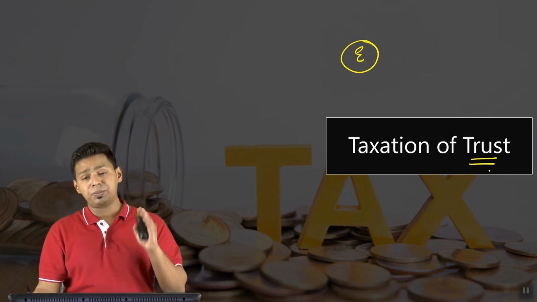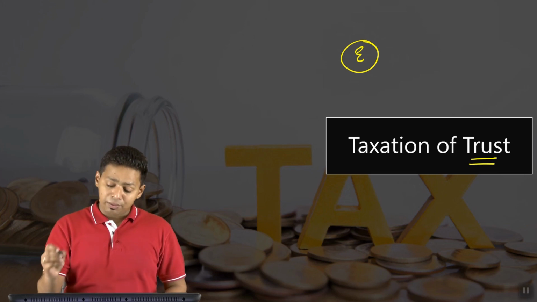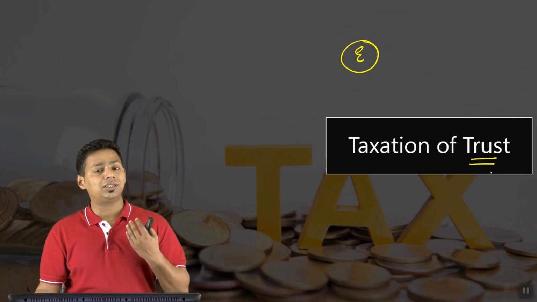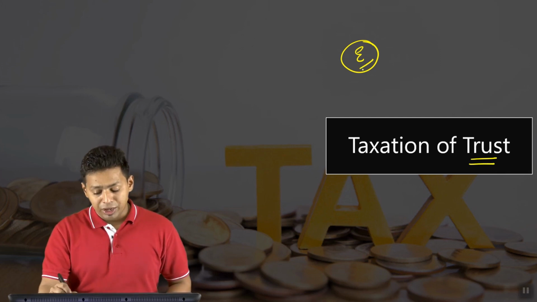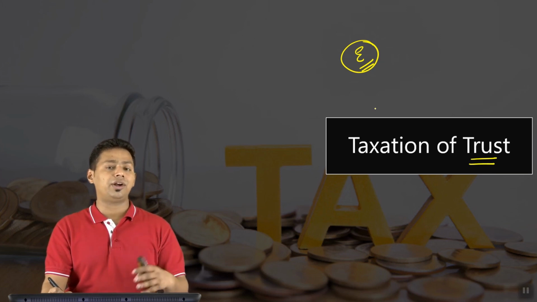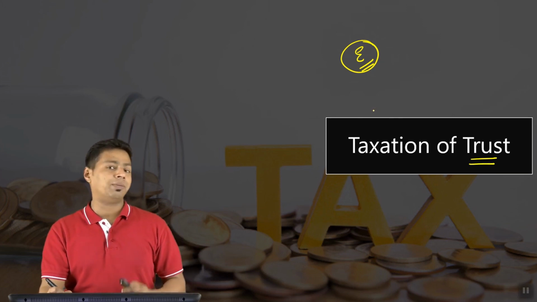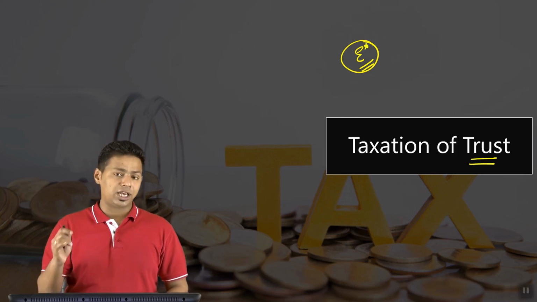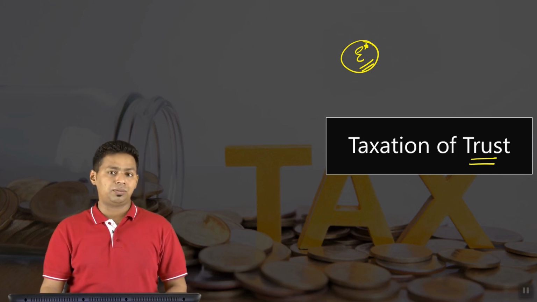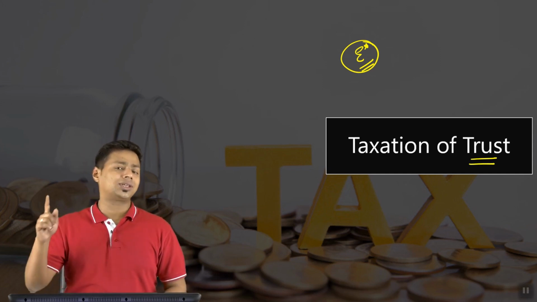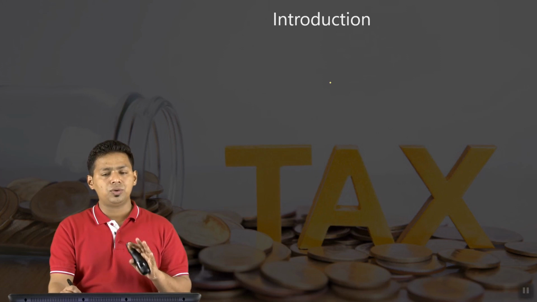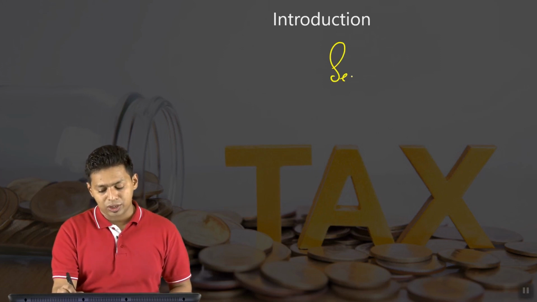We are going to learn very specific provisions which are applicable to trusts, because you, me, the income tax department, everybody knows that in a trust, because it is exempted from income tax law, there is a very high possibility that it can be created for a manipulative or illegitimate purpose. And therefore, this exemption is not an unconditional exemption. This exemption is a purely conditional exemption. The chapter is focusing more on those conditions. So when I talk about taxation of trust, actually I am not teaching you taxation, I am teaching you exemption. And exemption is provided in section 11.